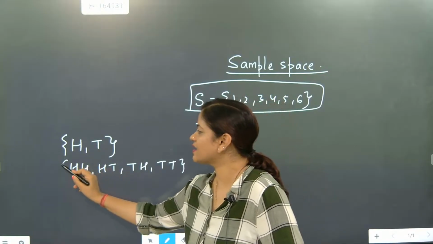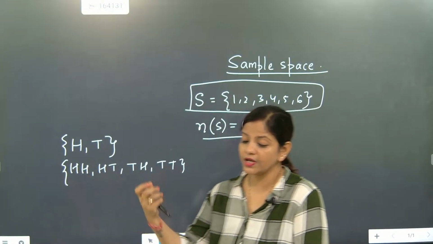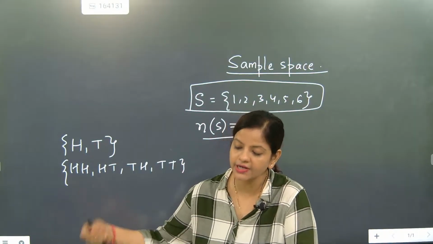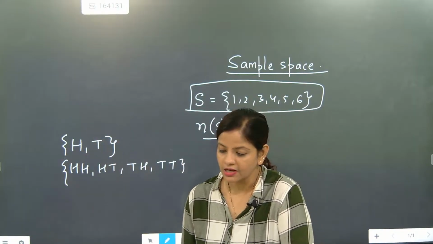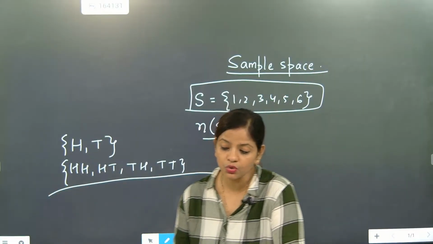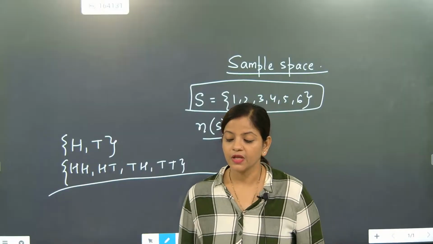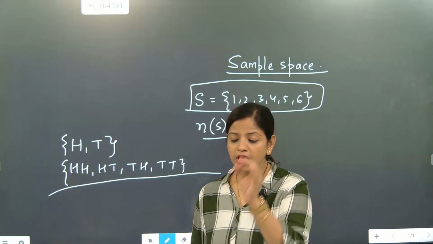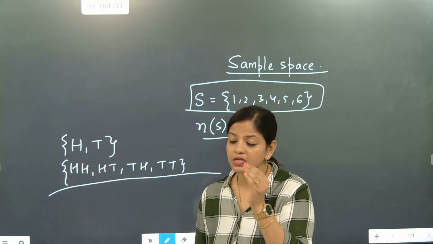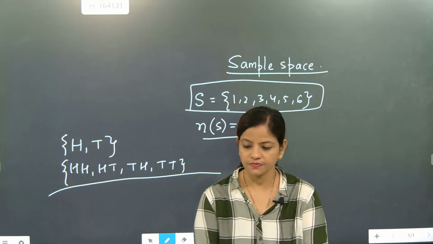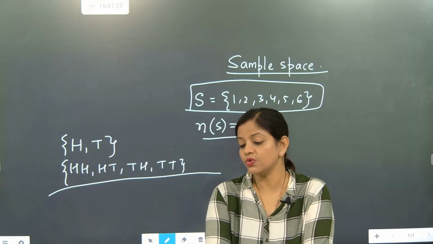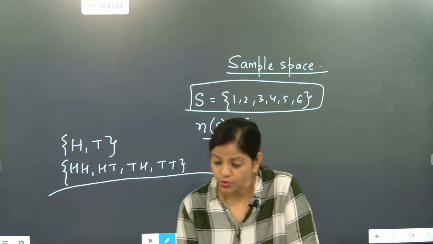This is exactly the total outcomes, absolutely correct, Gagan. Head-head, head-tail, tail-head, and tail-tail. Those are all the possible outcomes when tossing two coins together. But if somebody asks you, if you toss 20 coins together, then what is the total sample space?